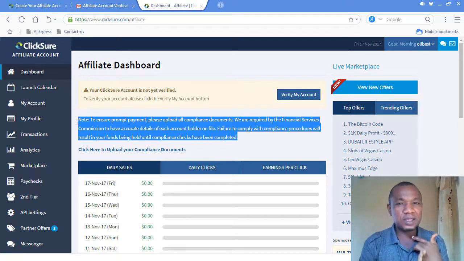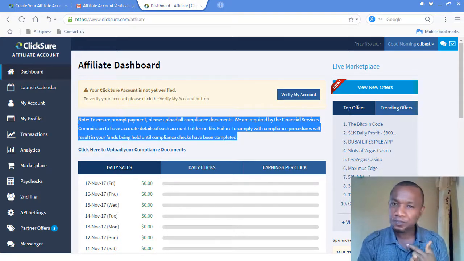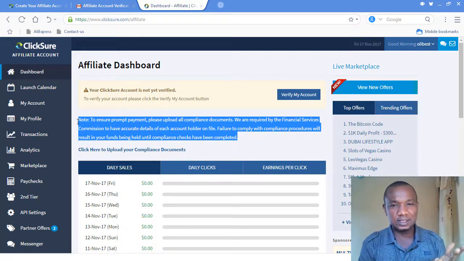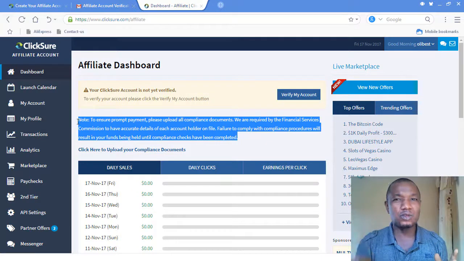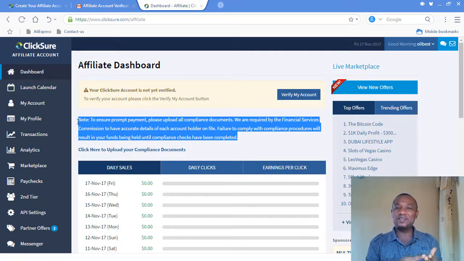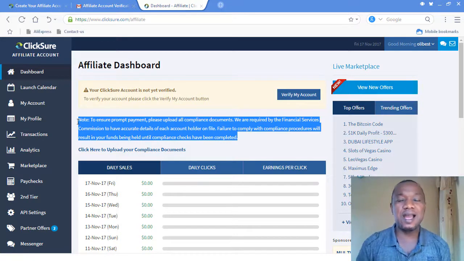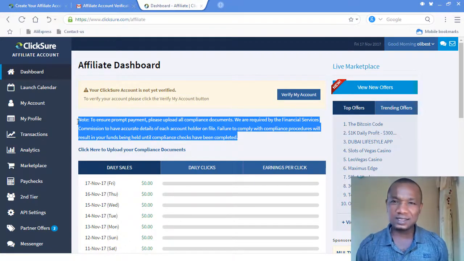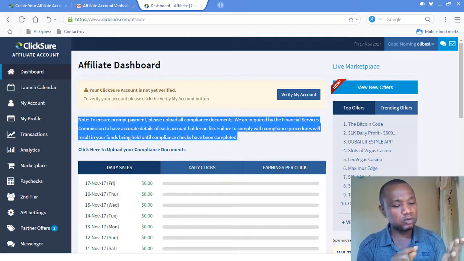Number one is driver's license, international passport, voter's card, and national ID card. But these people only accept driver's license and international passport, hopefully because these two can expire easily. They want to know that the person in question is currently still alive and existing, because national ID card and voter's card, I don't think they ever expire. So maybe that is their reason. So you can't do it with voter's card or national ID card. You can only do it with driver's license or international passport.